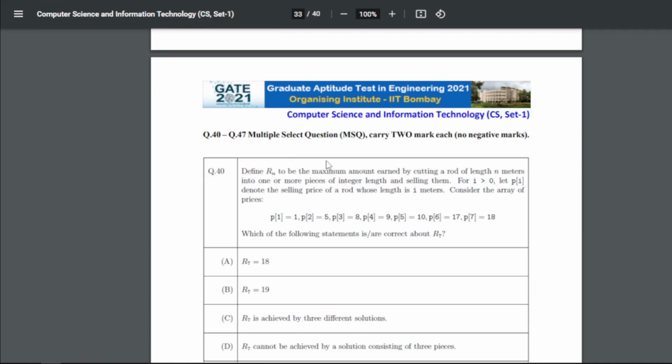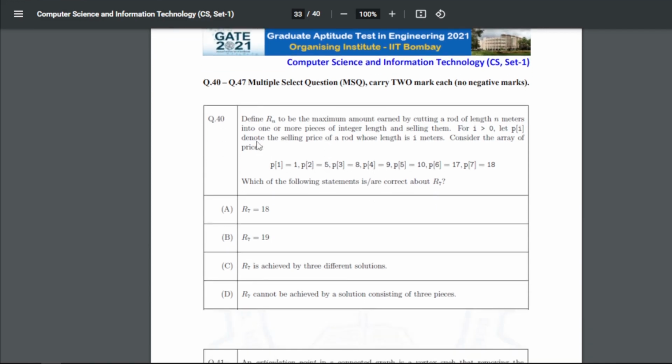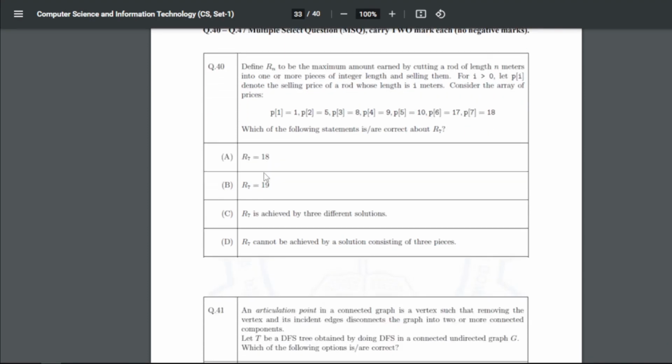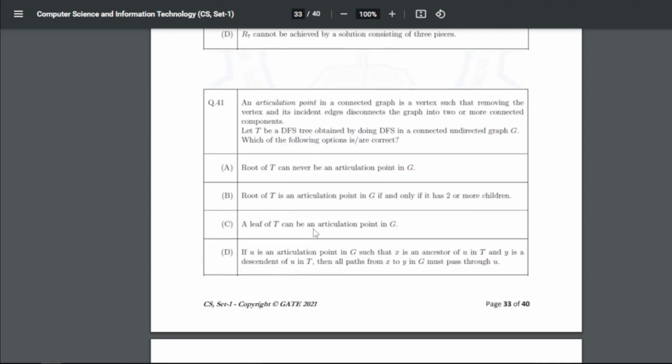Now next is a multiple select question. Define Rn to be the maximum amount earned by cutting a rod of length n meters into one or more pieces of integer length and selling them. For i greater than 0, let Pi denote the selling price of a rod whose length is i meters. Consider the array of prices. So for this question number 40, the answer is A and C. R7 equals 18, and R7 is achieved by 3 different solutions.